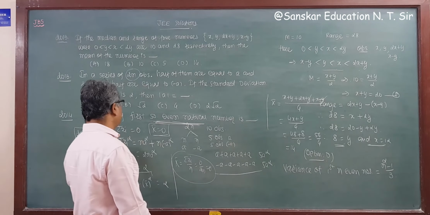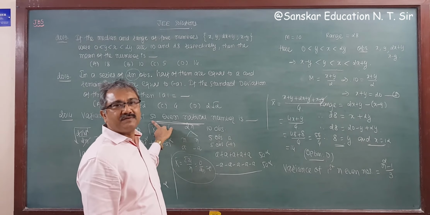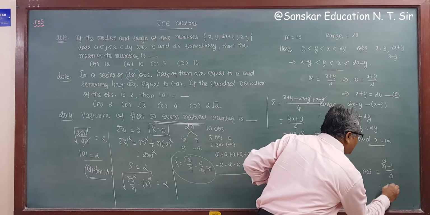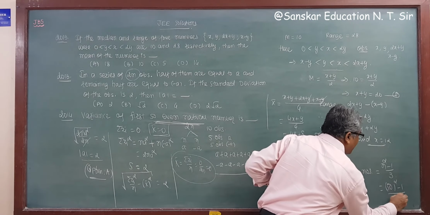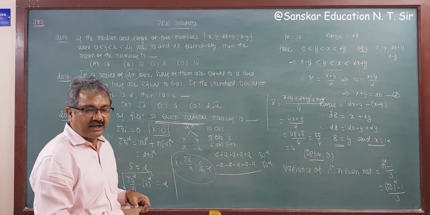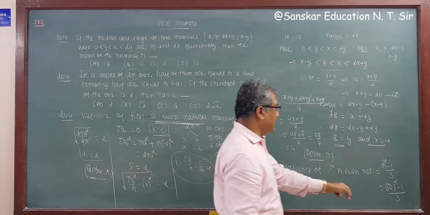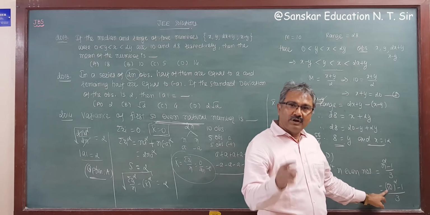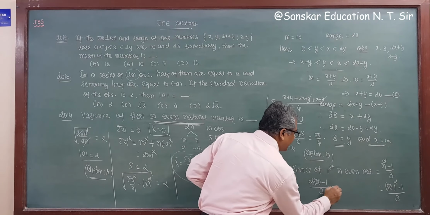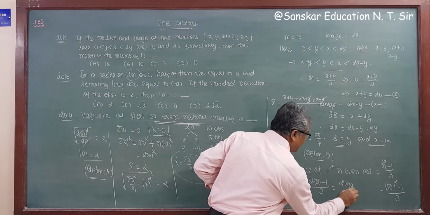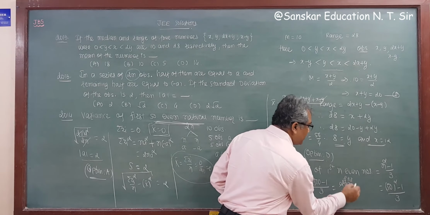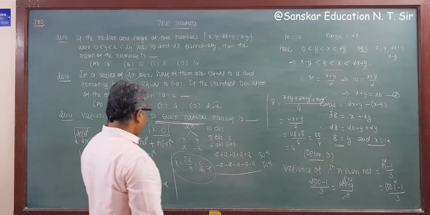Now instead of n, what is given here? It is given 50 even observations. So substitute n equal to 50. What we get? 50 square minus 1 by 3. 50 square is 2500. So the answer will be 2500 minus 1 divided by 3, that is 2499 divided by 3. So this is 8 3s and 3 3s. So the answer is 833.